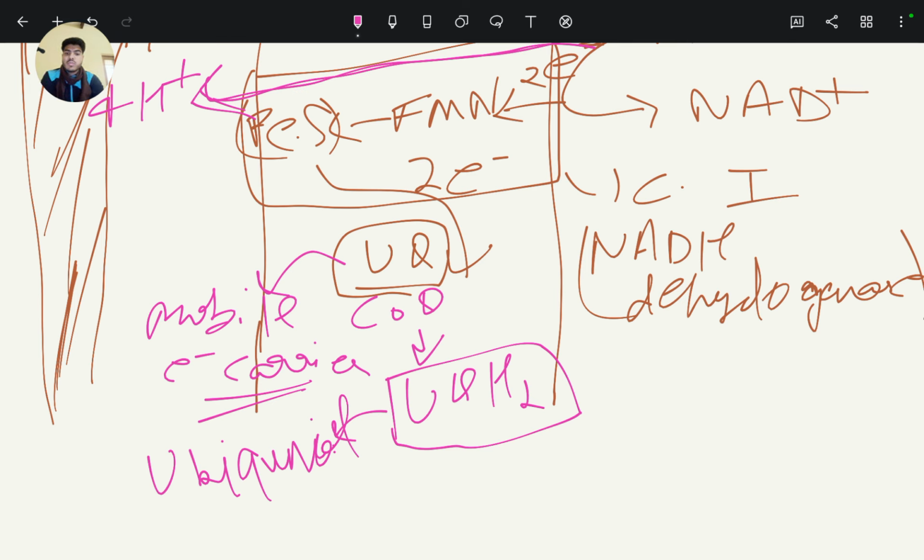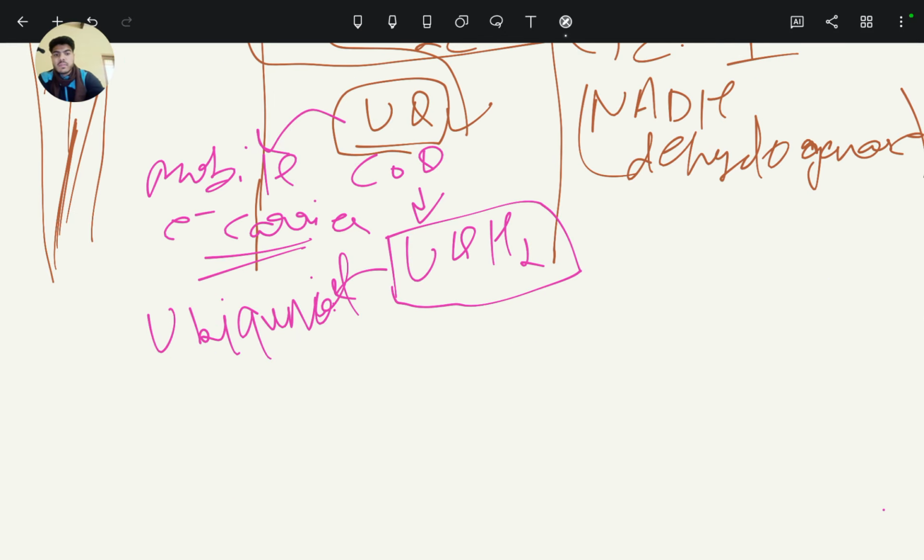And so ubiquinone picks up protons from the matrix of mitochondria and is reduced to the ubiquinol molecule for better mobility in the intermembrane space of mitochondria.